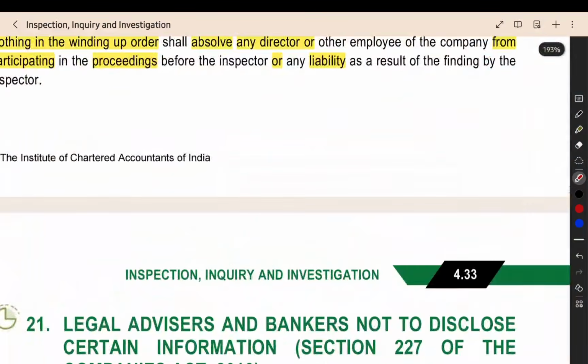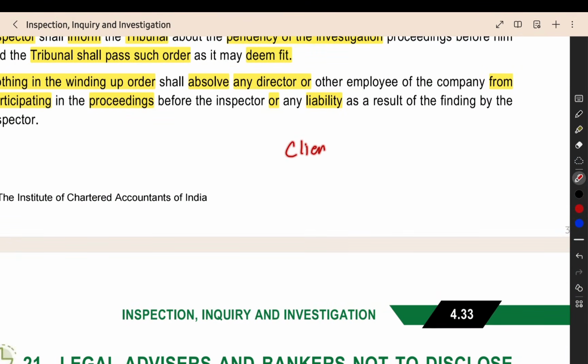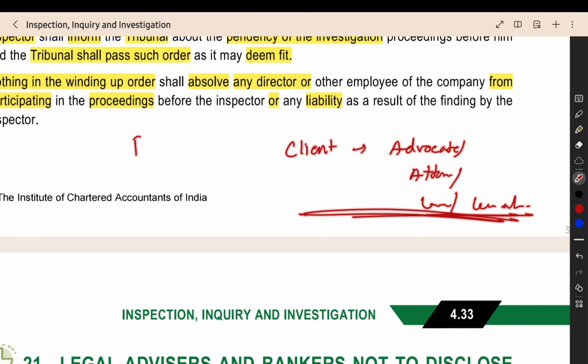Then, when there is a communication between the client and their advocate, you can say advocate or attorney or lawyer or legal advisor, this kind of communication is called a privileged communication. Whenever you are being arrested, you have the right to talk to a lawyer, as they say in the movies and all. That is called privileged communication. You have the right to talk with them. No one can ask what you spoke to the lawyer, what the lawyer told you. Even the police, the central government, no one can ask it. That is the power of privileged communication.